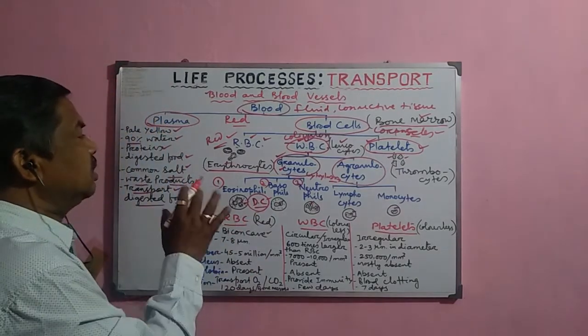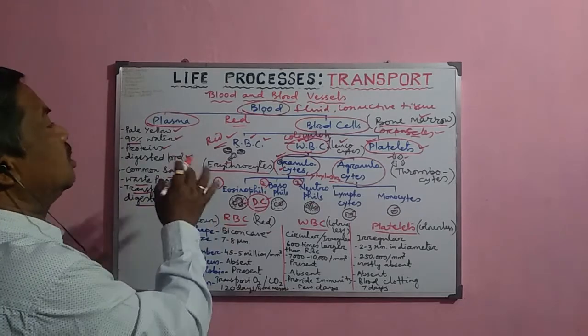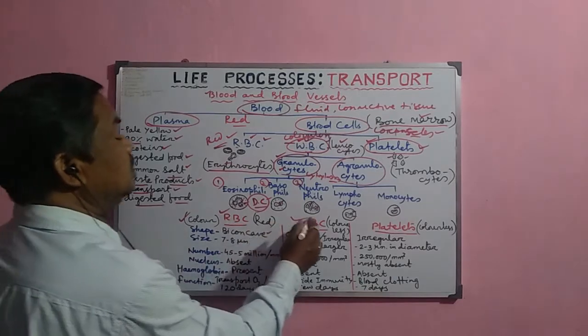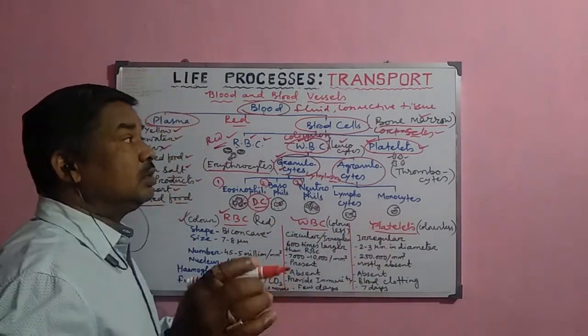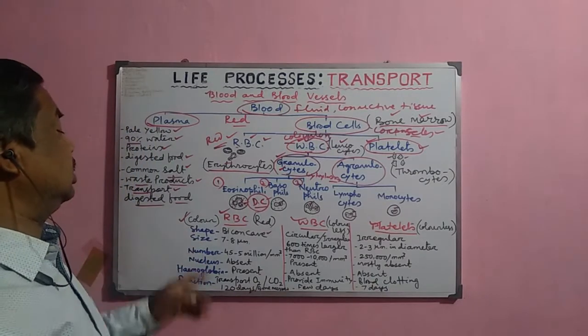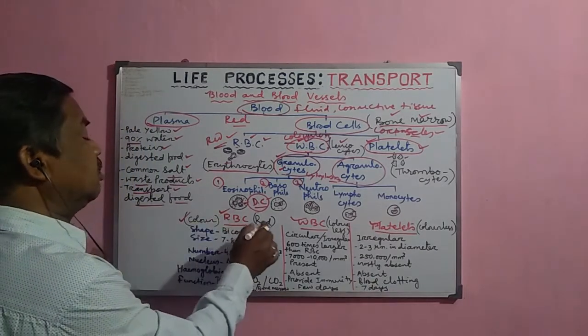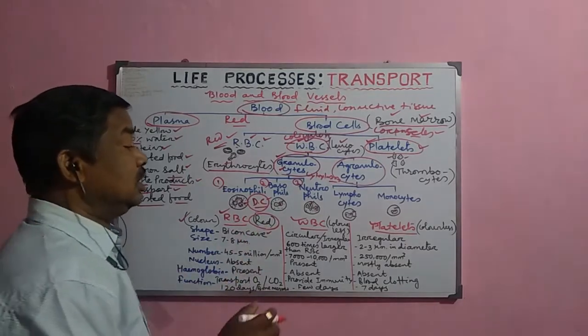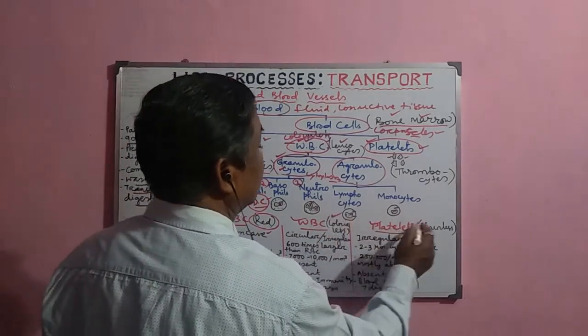Now, what are the basic differences between the RBC, WBC and platelets? Mostly the RBC, WBC and platelets are all formed in the bone marrow cells. And the first and most important thing is that the RBC is red in color, whereas the WBC and the platelets are mostly colorless in nature.